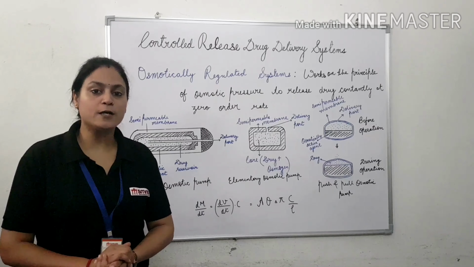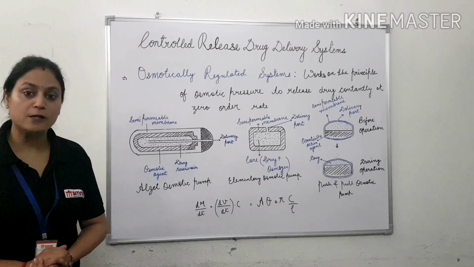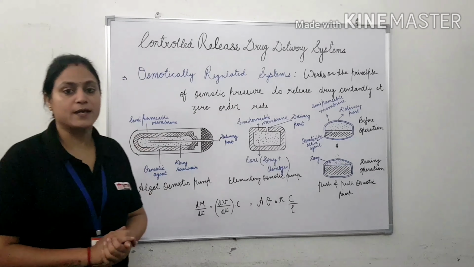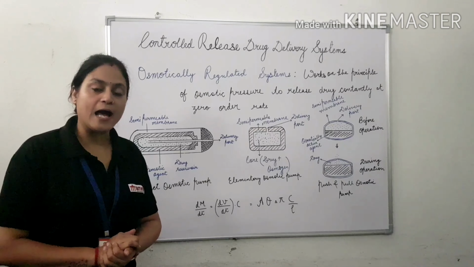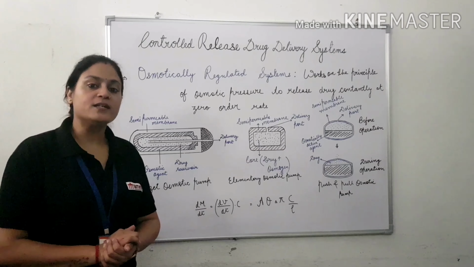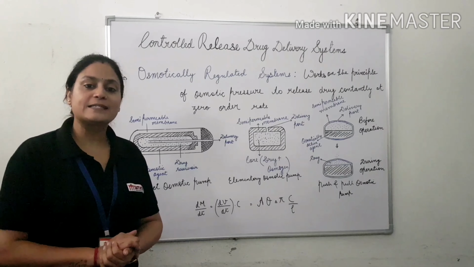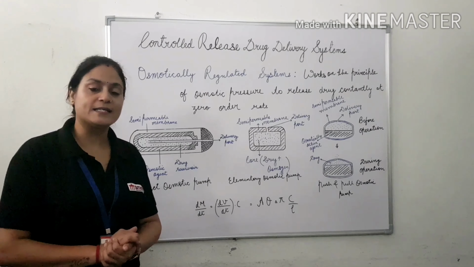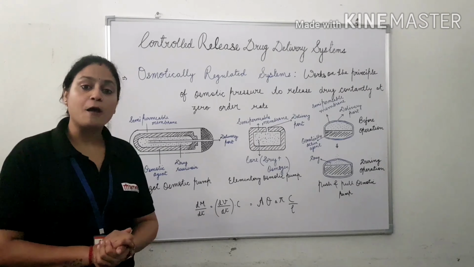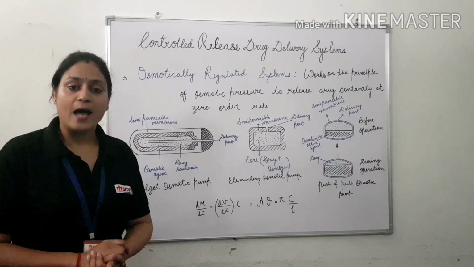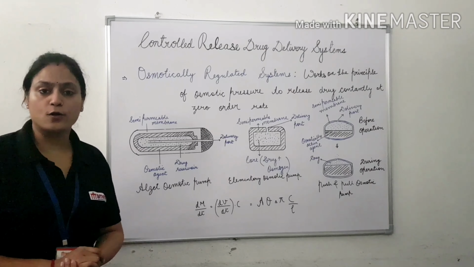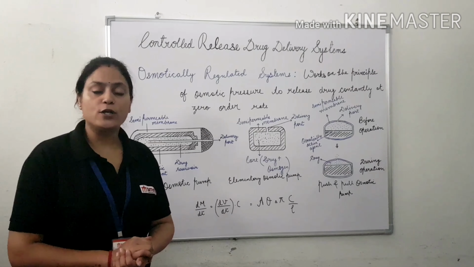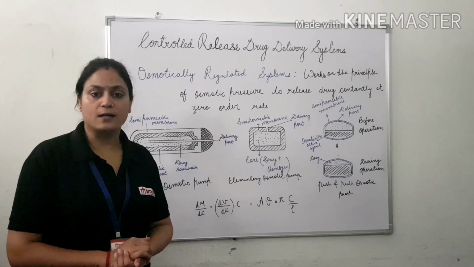First, the most important component is the semi-permeable membrane, a rigid casing which surrounds the drug as well as the osmogen core, for example, cellulose acetate. This membrane of cellulose acetate is permeable to water but impermeable to ionic substances like sodium chloride, even dextrose, and other high molecular weight compounds such as drugs.